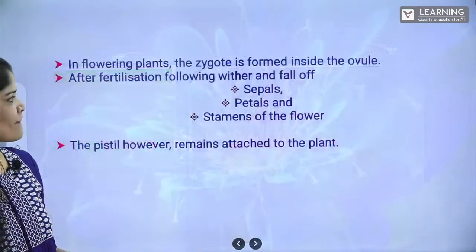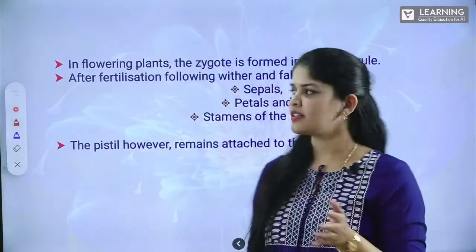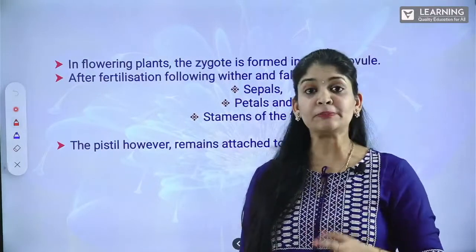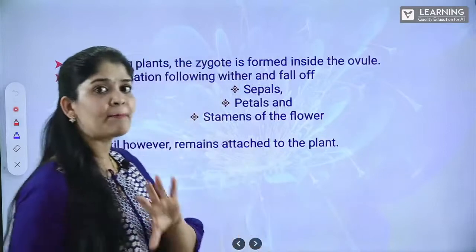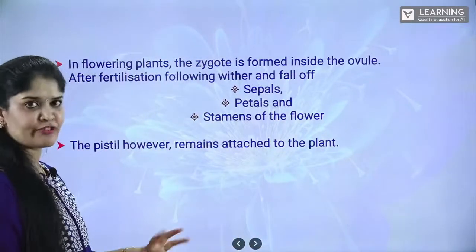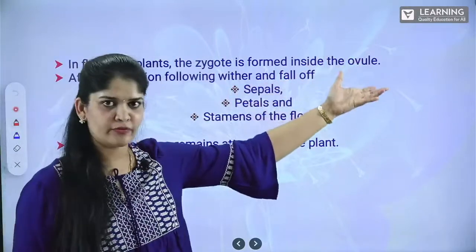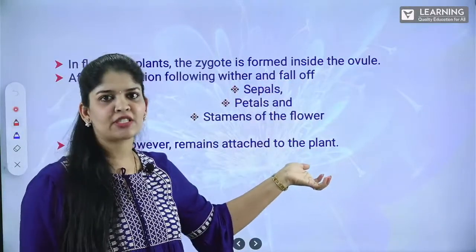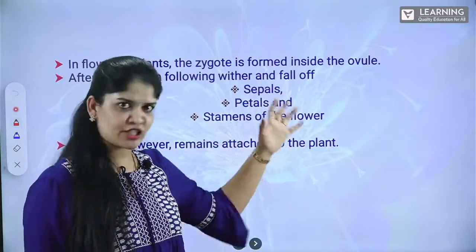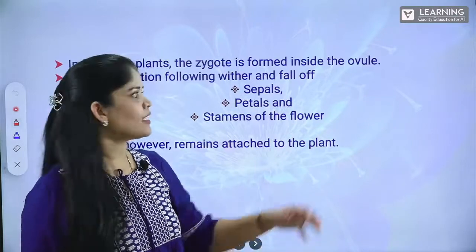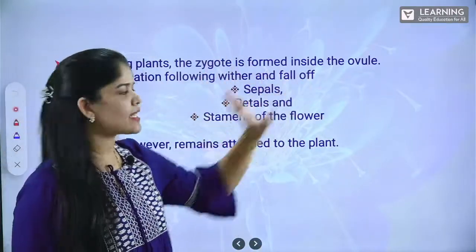Moving on, up to now we have discussed the birds and animals. Now move on to the plants. What happens in the plants? It is very important to understand what are all the parts that are withering off after fertilization. In flowering plants, the zygote is formed inside the ovule. Just now I have shown the picture how the pollen tube carries the male gametes inside to reach the female gamete. Once the fusion happens, the zygote is formed inside the ovules.